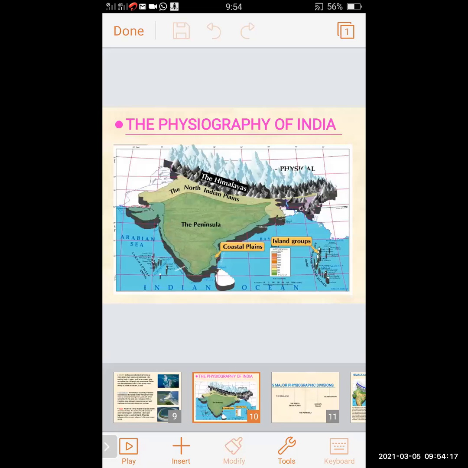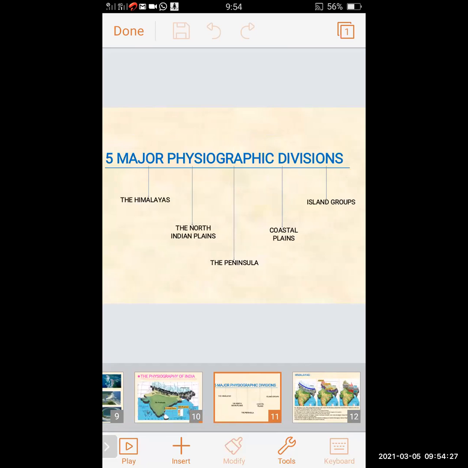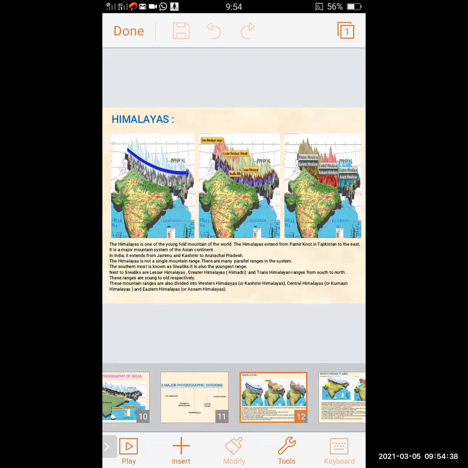Students, today we will revise the physiography of India. As we have studied, there are five major physiographic divisions of India: the Himalayas, the North Indian plains, the peninsula, the coastal plains, and the island group. Now we'll see about the Himalayas.